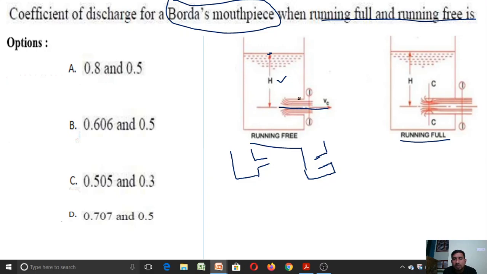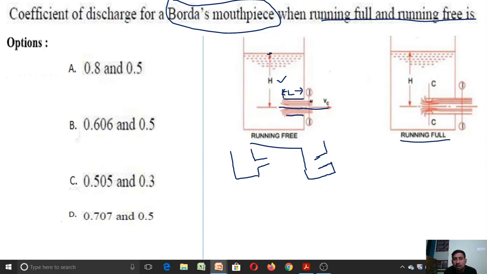So this is an internal type mouthpiece, Borda's mouthpiece, and if you observe the flow of water through this small piece of pipe, there is no contact of the water layer with the internal surface of the pipe. So this case we can call running free. In this case the length of this piece of pipe is equal to the diameter of the mouthpiece.